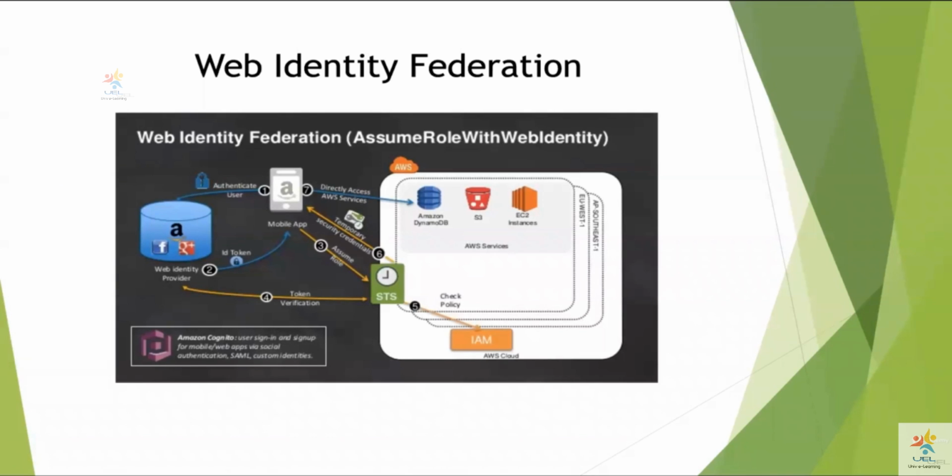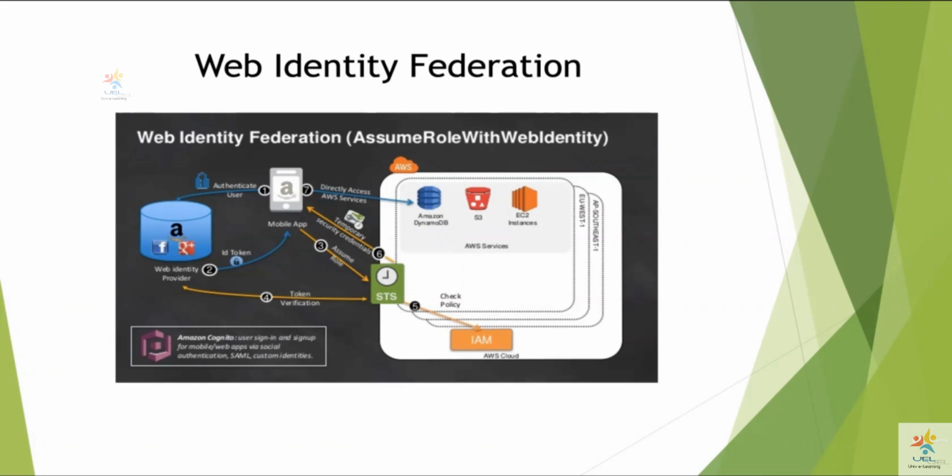So this is the flow for Web Identity Federation. You can see here steps 1 to 7 have been given. The mobile app, which has the Amazon symbol over here, is going to authenticate your user first. That user is going to be authenticated with your web identity provider using Facebook credentials, Google credentials, or Amazon credentials. Then a token is issued back to the mobile app, which is step 2. And then the mobile app is going to talk to AWS STS.